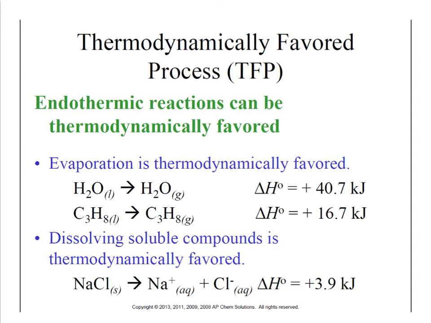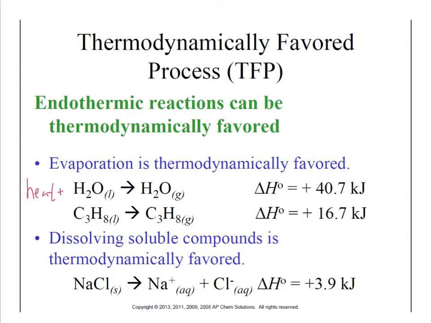For example, liquid water turning into a gas. If you take a bowl of water and you set it on the counter, it's going to turn into a gas. It's going to evaporate even if it's not at 100 degrees Celsius. And that would be an endothermic process, because the liquid water is going to have to take in energy in order to turn into a gas. So this would be an endothermic process, taking in the energy. But this is thermodynamically favored. This happens naturally. Propane, a liquid, will also evaporate. Once again, it's an endothermic process, but it is thermodynamically favored.